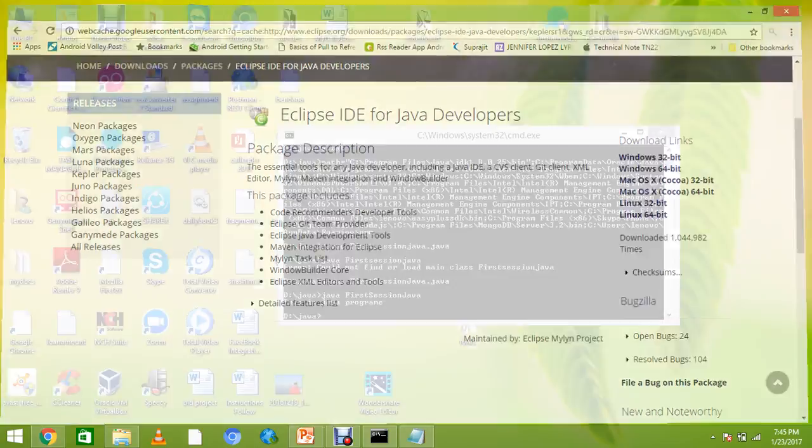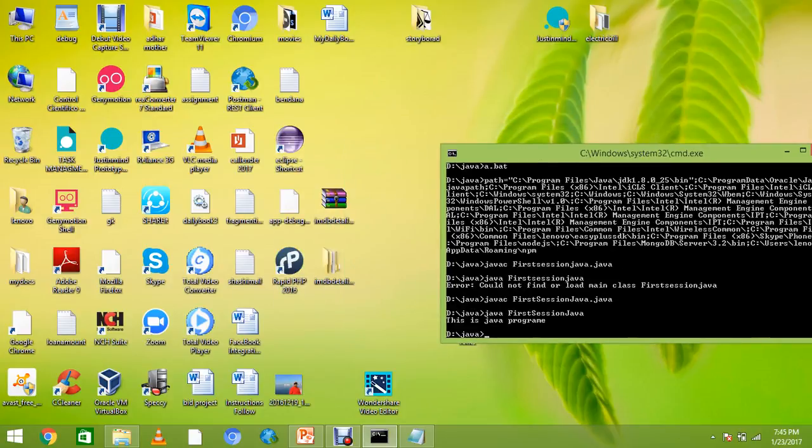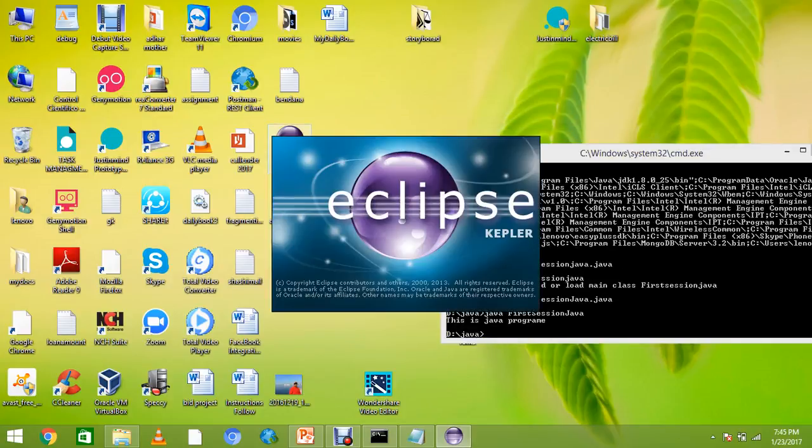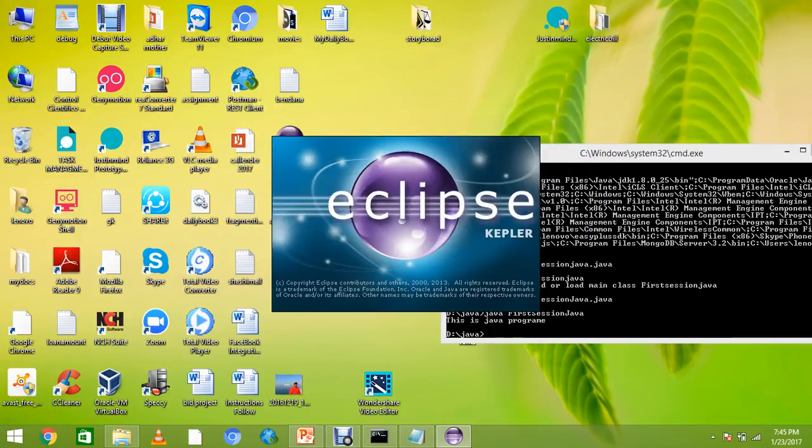So after installation, Eclipse looks like this, and we have to make our programs using a simple example in Eclipse. You can change your workspace. Actually, the workspace is the area where we make our programs.